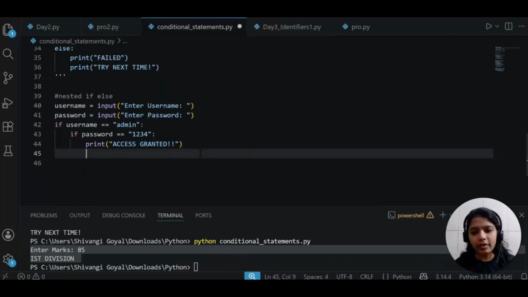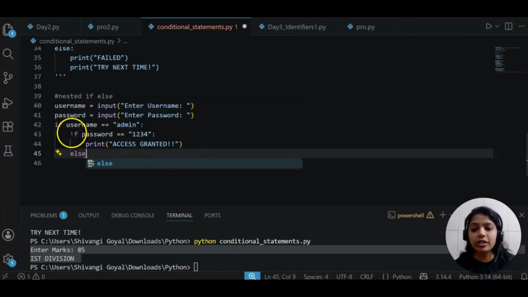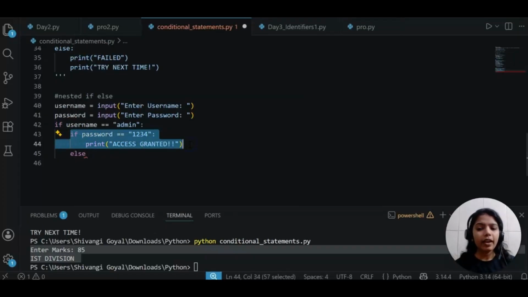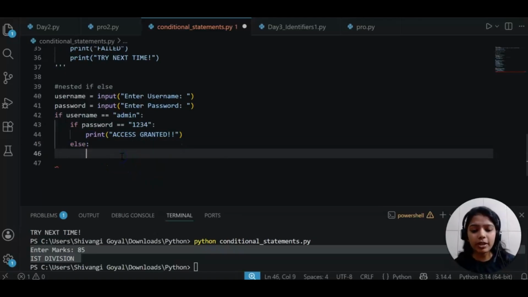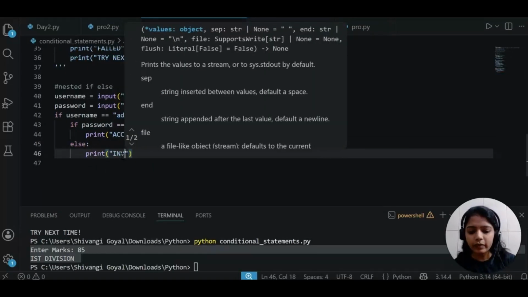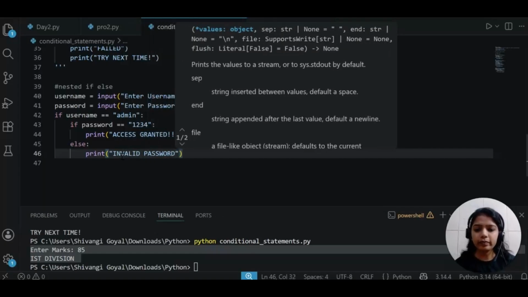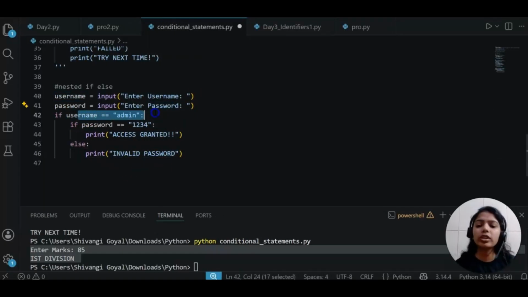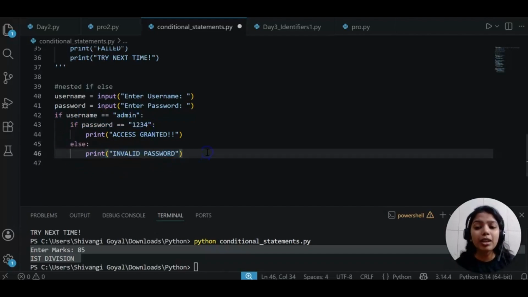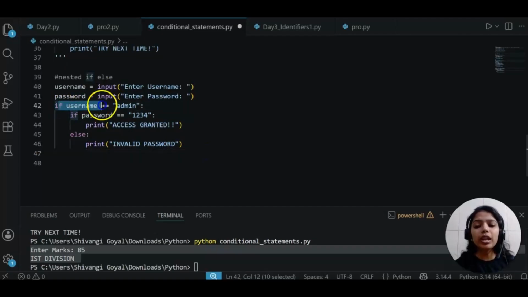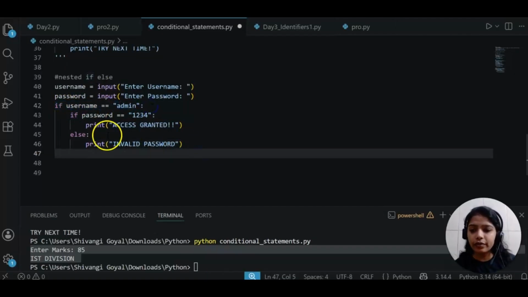But what if this condition is false? If the inner if condition is false, that means the user is giving the wrong password. So clearly mention else print invalid password. There is no point in saying anything else here, because the username was absolutely correct, just the password was wrong. So the user will have clarity that he is giving the password wrong. But let's say username is itself not correct.